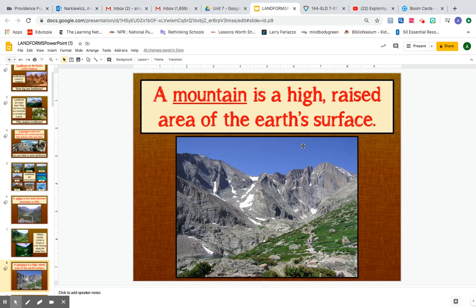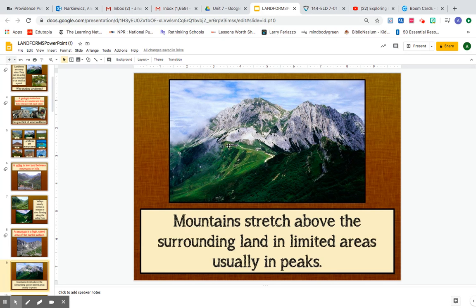A mountain is a high raised area of Earth's surface. So right here is a mountain. You are very familiar with mountains. You've had them as vocab words before. They stretch above the land, usually in peaks. So right here is a peak. It's the top, the very top of the mountain.